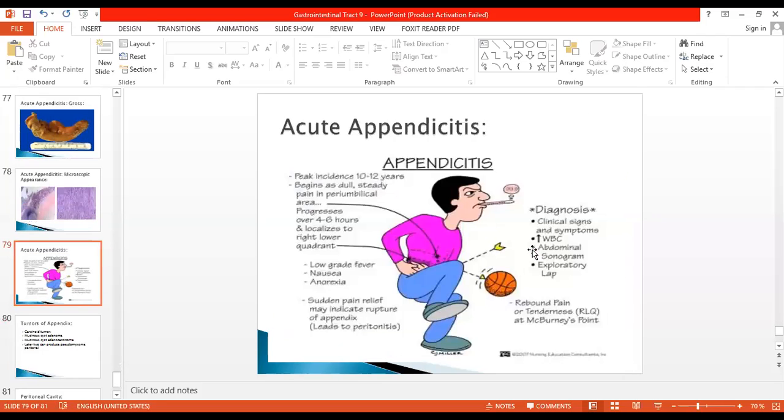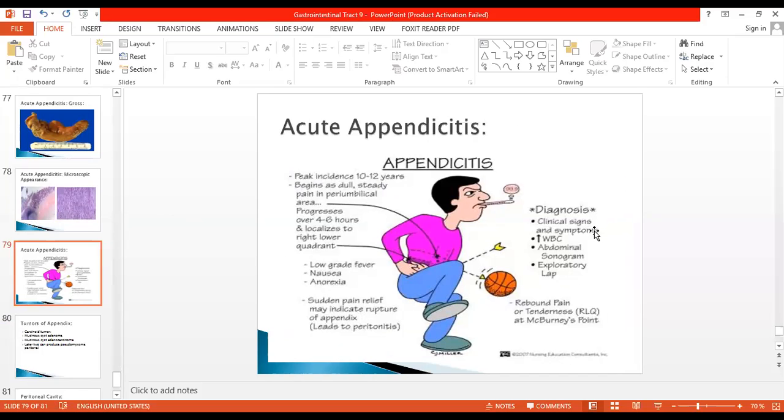This is just a diagram to tell you how the patient is going to behave. Peak incidence is 10 to 12 years of age. It begins as a dull, poorly localized pain in the peri-umbilical area. Then it localizes to the right iliac fossa. The patient has low-grade fever, nausea, and anorexia as well. Sudden pain relief may indicate rupture of the appendix.